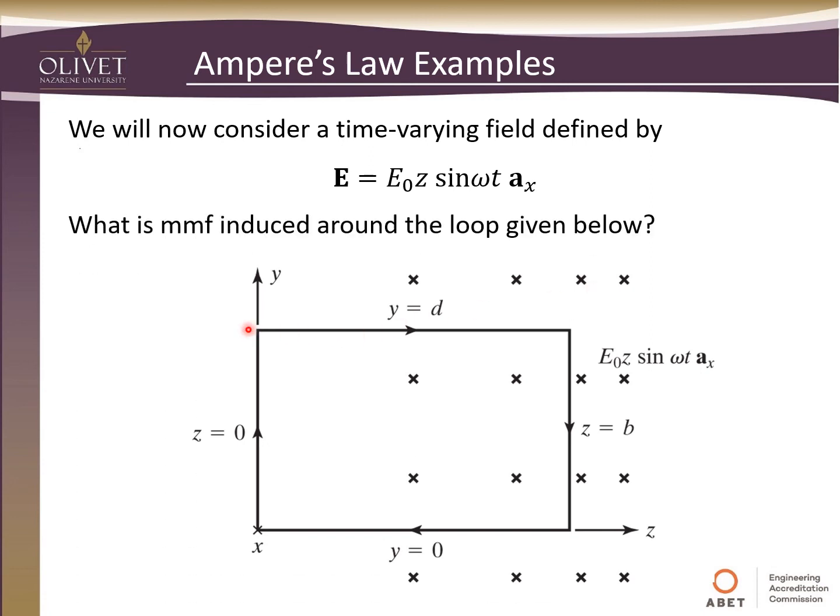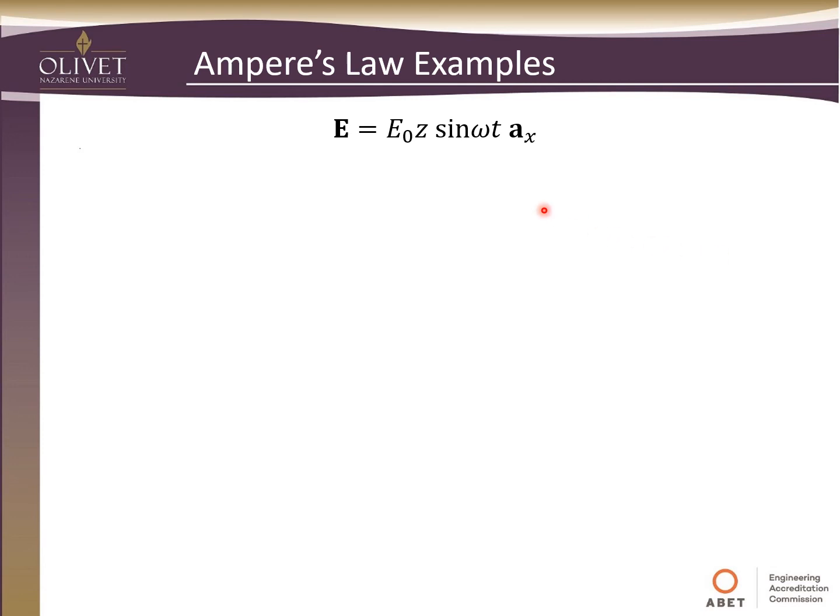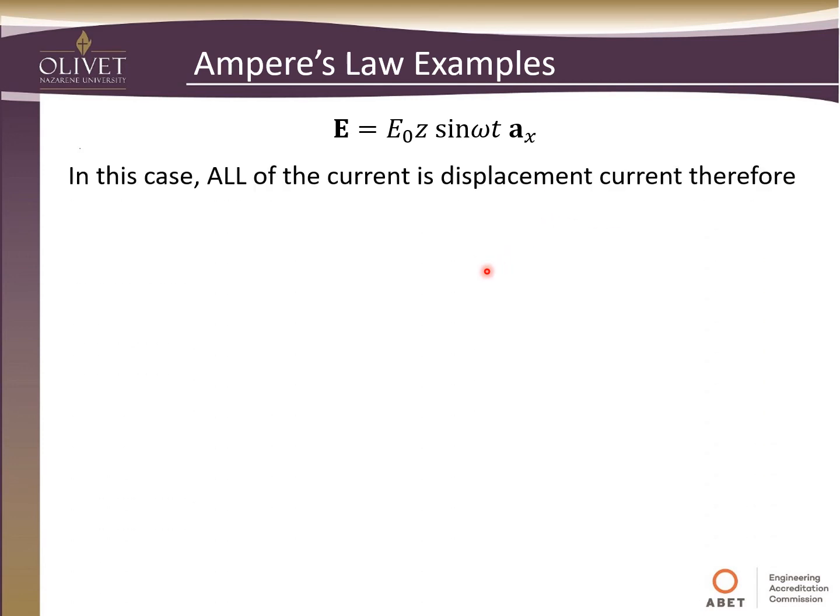So we want to ask the question, what is the MMF, or the magnetomotive force, induced around the loop given below? So in this case, all of the current is displacement current here, right?